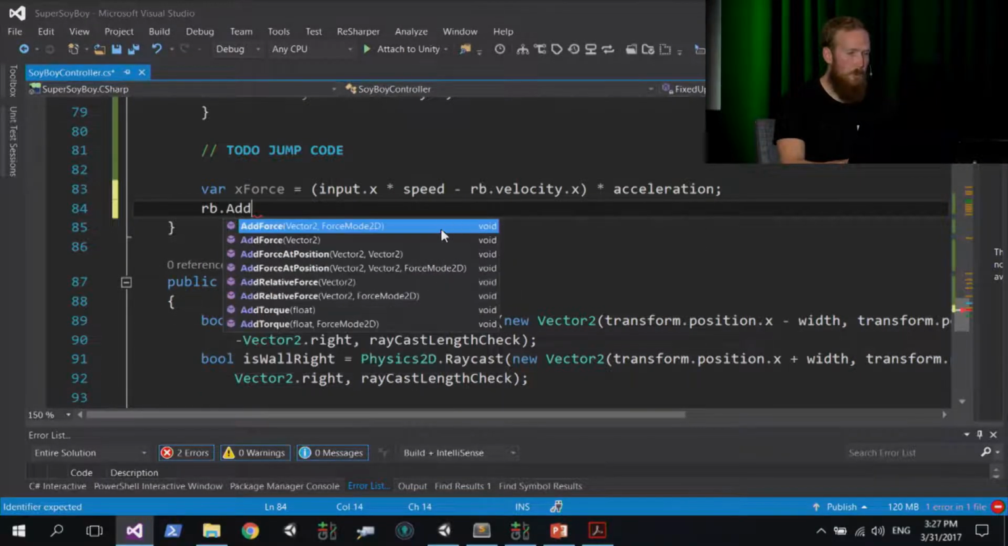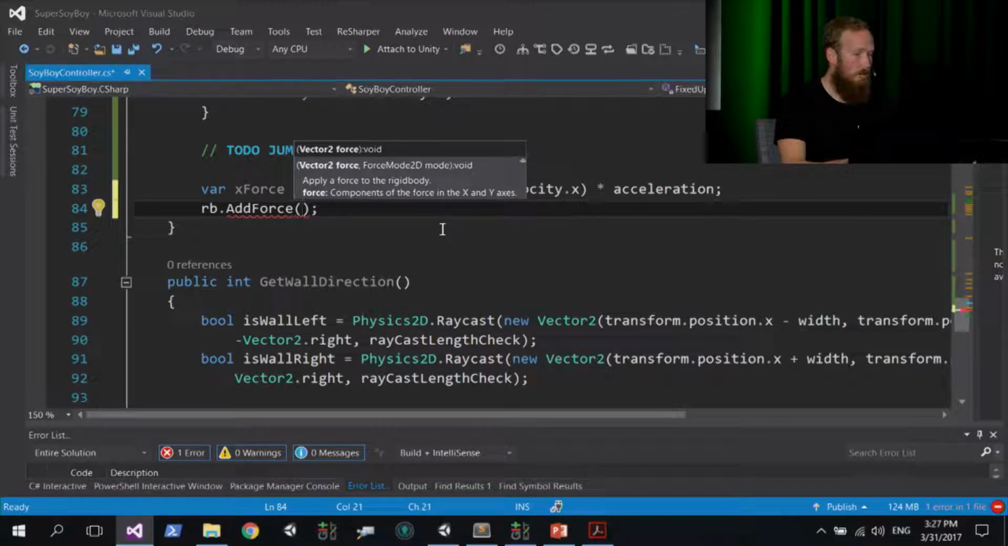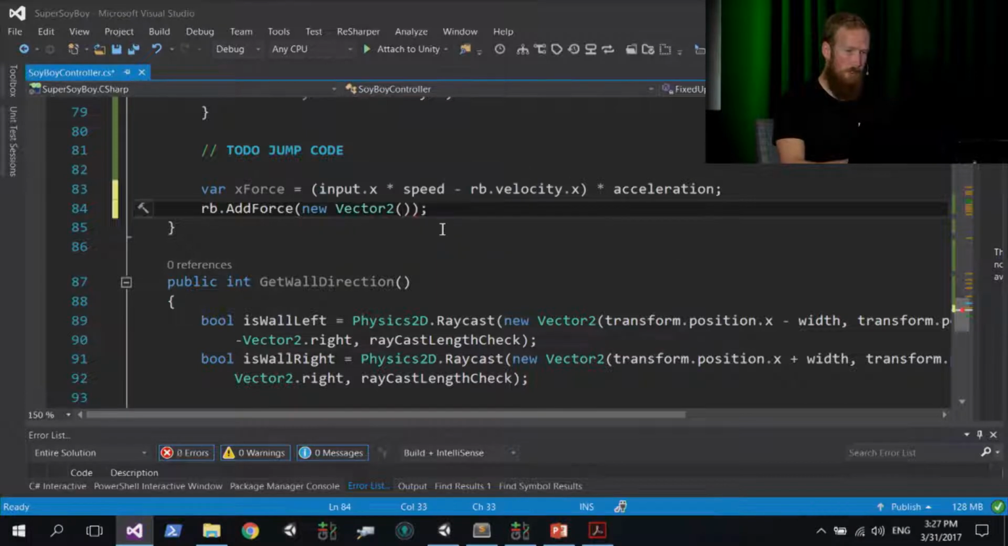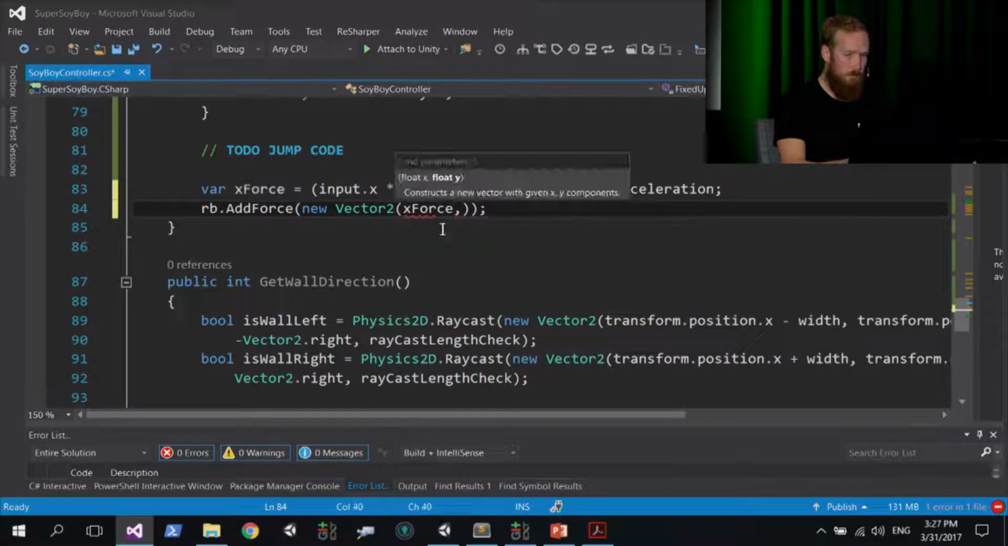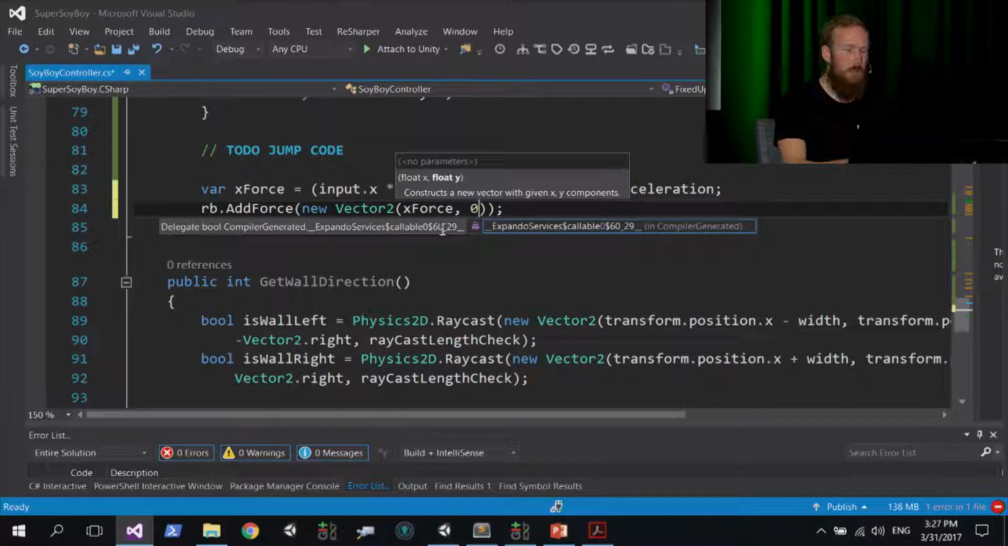Okay, so next, below that line, we're going to go rigidBody, and this is where we're going to call that AddForce method. So AddForce, and it needs a vector2 value to pass in. So we're going to construct a new vector2. And to do that, we use the new keyword. So new Vector2, open parentheses again. And what we're going to pass in is our xForce value. And then for our y component, for now, we're not going to bother with working that out yet. We're just going to put in a 0 for the y value.